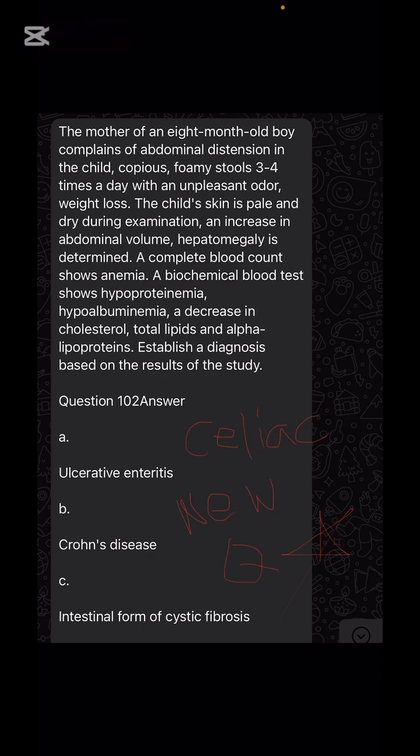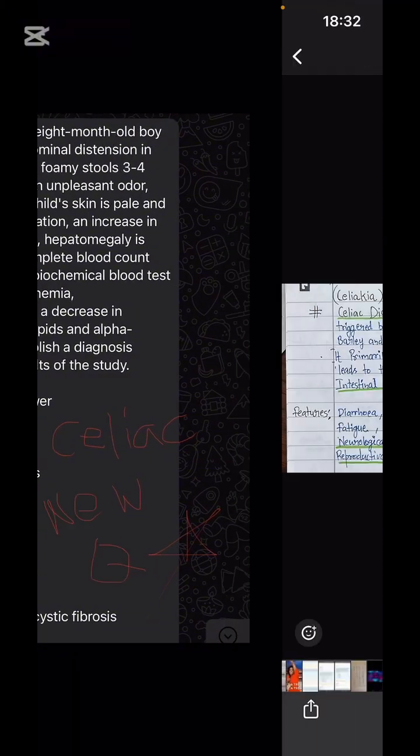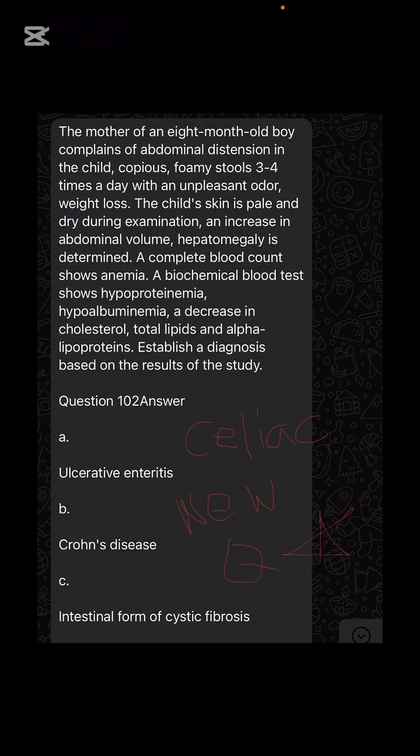Read the new question. This is the new question which my friend sent me. The mother of an 8-month-old boy complains of abdominal distension in the child, copious foamy stools with an unpleasant odor. We got our GI symptoms. Weight loss, the bowel movement changes and the weight loss we got already. The child's skin is pale and dry during the examination. Increase in the abdominal volume, another GI symptom. And hepatomegaly is determined.